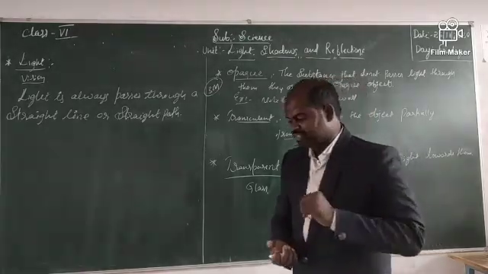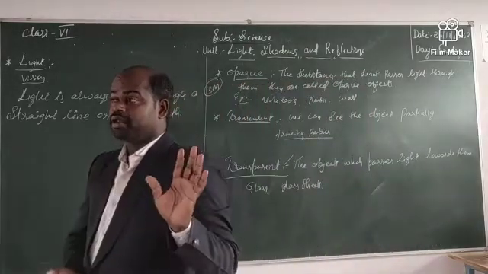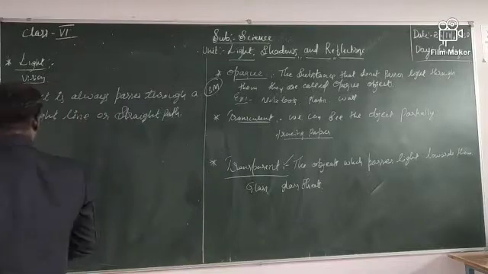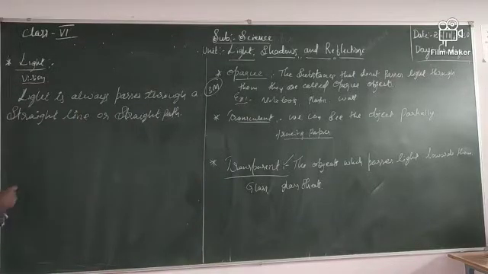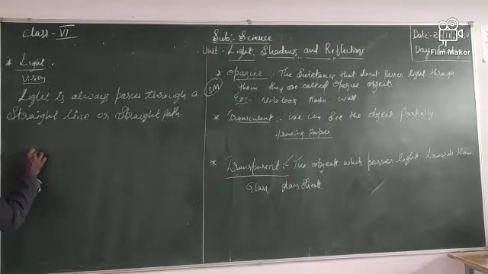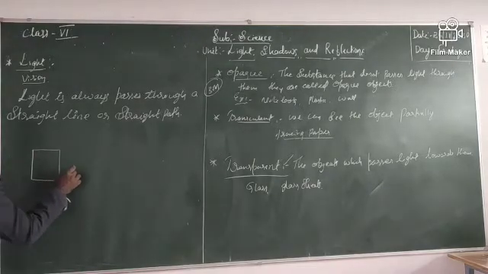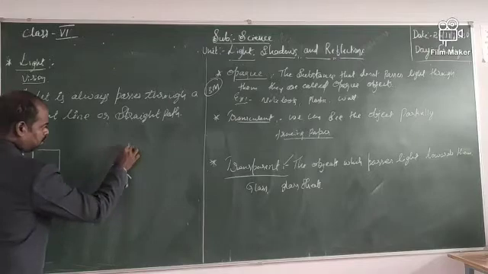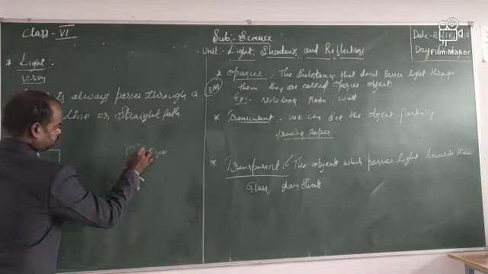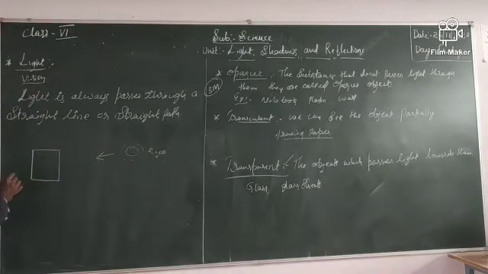Yes, children, I will tell you one example with an activity. See here. Here is an object. Here is a person who wants to see this.